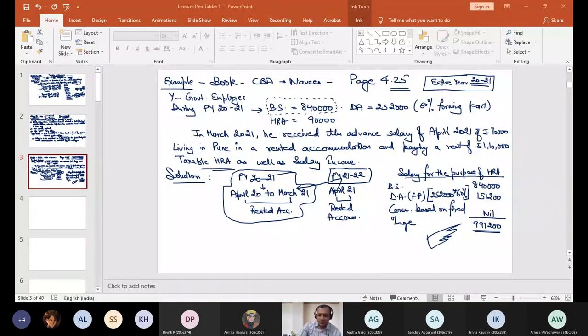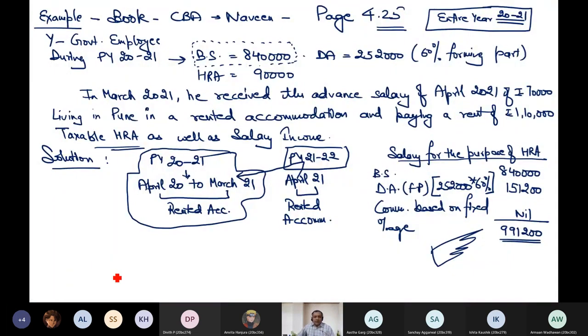Now, let us continue this. So let us solve it in the next page, or here itself I can solve it. Now, let us compute HRA exemption. So I will say that out of rupees 90,000 received as HRA, I hope the font size is visible. Out of rupees 90,000 received as HRA, least of the following is exempt.